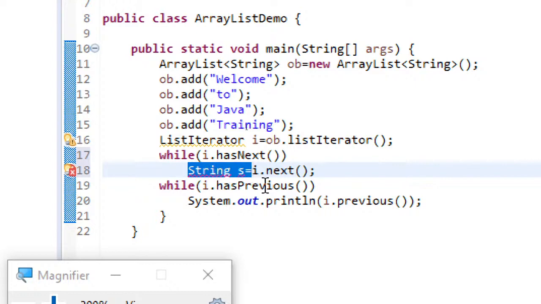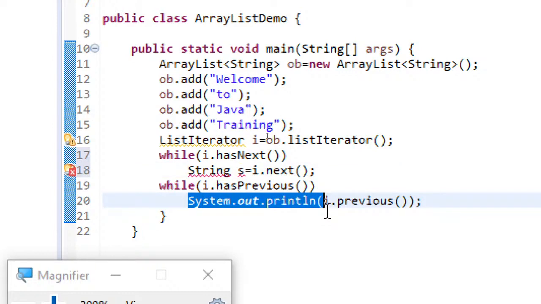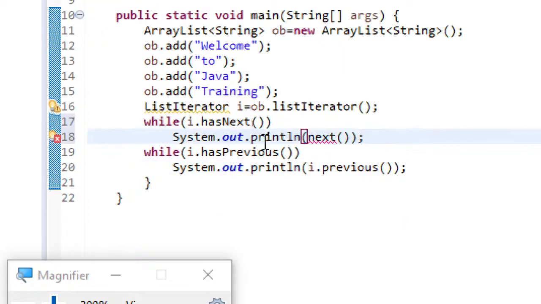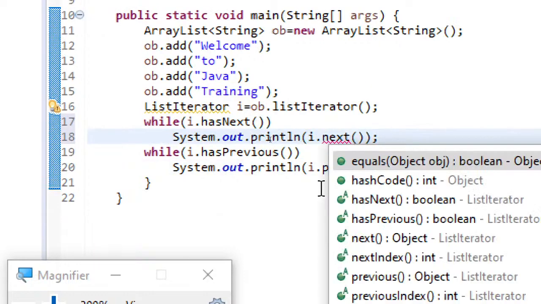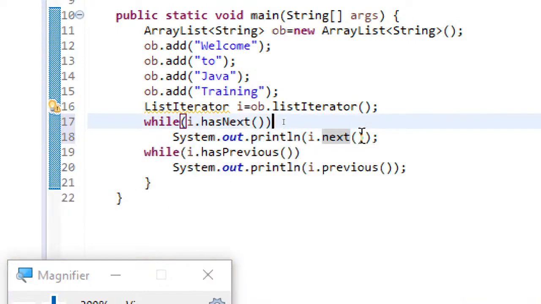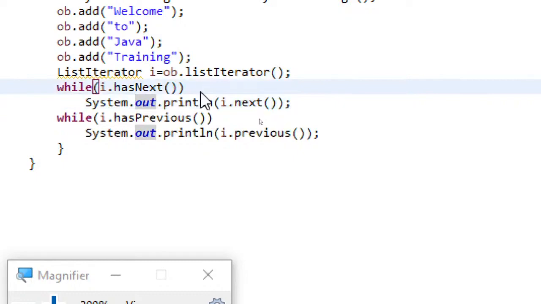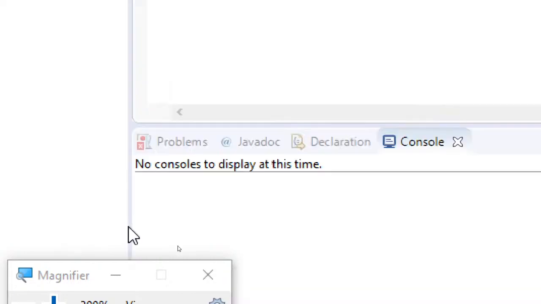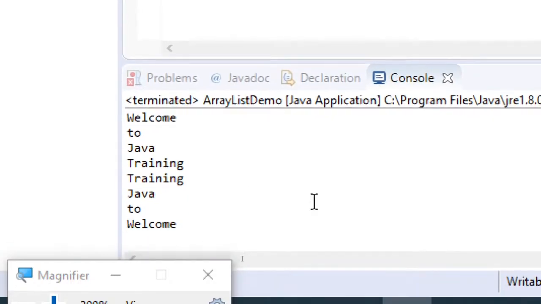Just hold on. i is missing here. Dot next, and then, yeah, here you can see now what is happening.